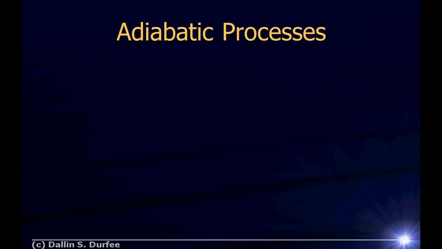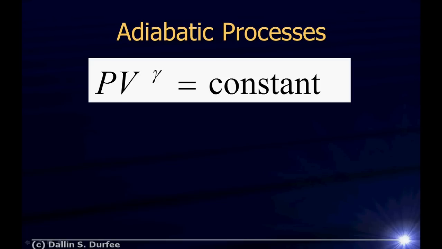Okay, so now let's talk more specifically about our adiabatic process. What do we know about them? Well, we need another equation to help us work problems, and I'm just going to give you that equation, and later on we'll talk about where it comes from. So here's the equation. P times V to the gamma is equal to a constant.